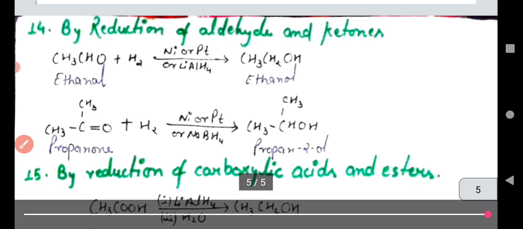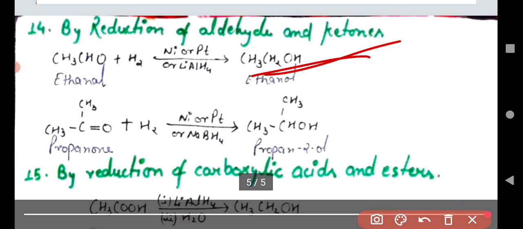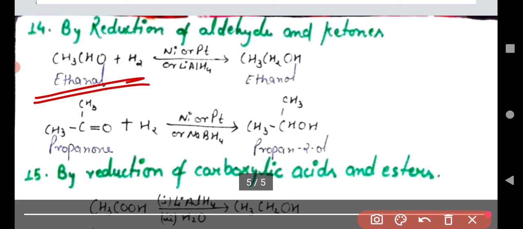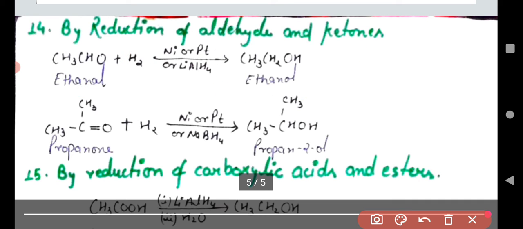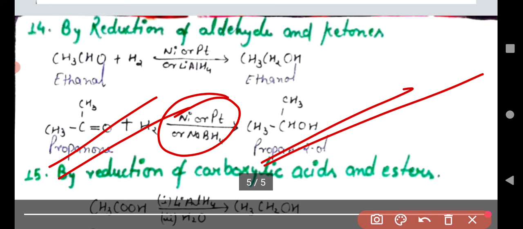Understand? Another chemical reaction, the 14th, is by reduction of aldehyde and ketone. If acetaldehyde reacts with H2, by the reduction of the acetaldehyde, alcohol is formed. If we have another kind of reducing agent like NaBH4, this ketone converts into secondary alcohol.